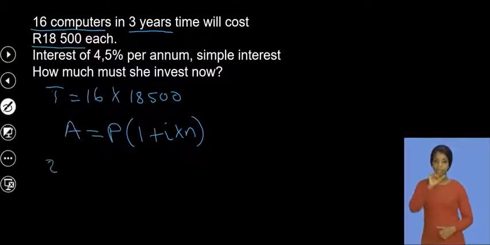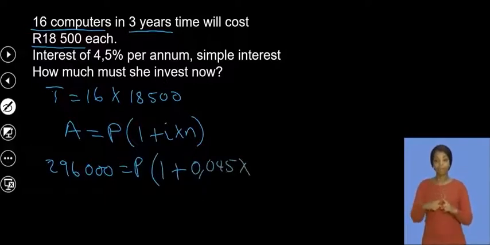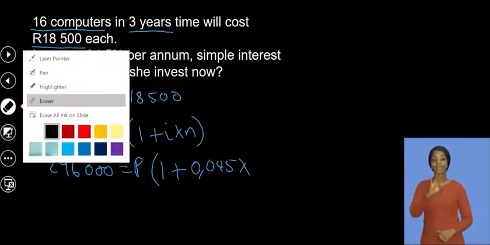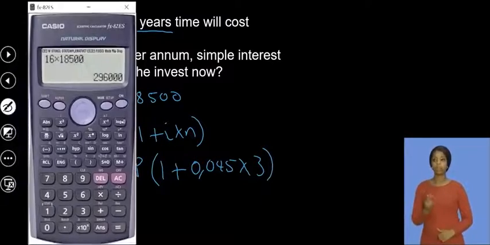So A will be 296,000, equal to, I'm looking for the P value, which is what she must invest now, times (1 plus the interest that is guaranteed, 4.5%, so it's 0.045, multiplied by the N), which is 3 years, right? So that's 3 years. And then we will need to find what the value of P is.